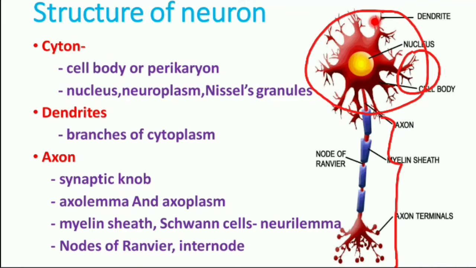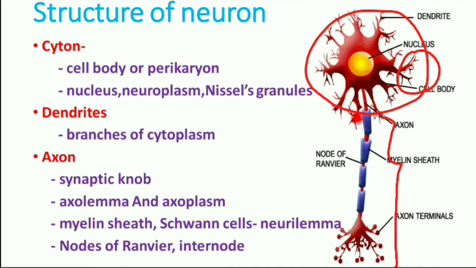It is otherwise called the cell body or perikaryon. It has a central nucleus with the cytoplasm of the neuron, which is said to be neuroplasm. The neuroplasm contains granules called Nissl granules and some cytoplasmic organelles like mitochondria, ribosomes, lysosomes, Golgi apparatus, etc.